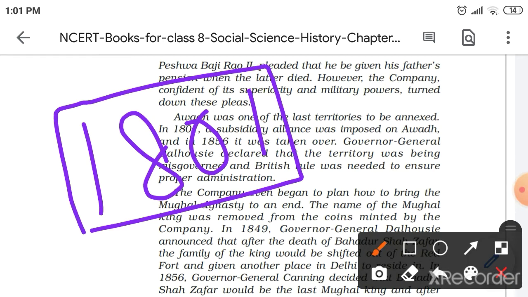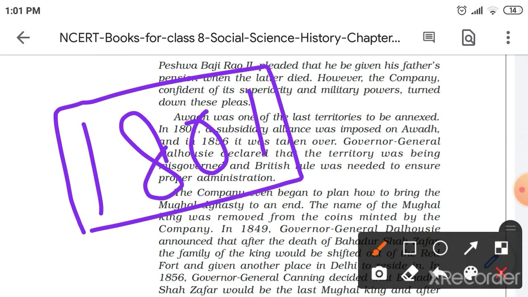And secondly, Awadh in Uttar Pradesh, we know Ramji's birthplace. Awadh was the last place to be annexed, in 1856, on the basis of the subsidiary alliance, because Lord Dalhousie, at that time Governor General of India, blamed the Nawab of Awadh of misgoverning Awadh, and spread this rumor throughout the country.